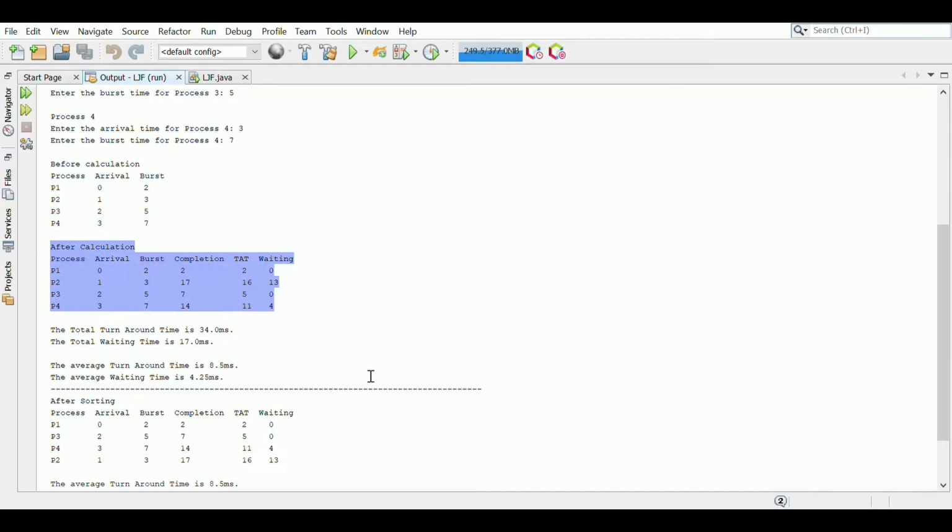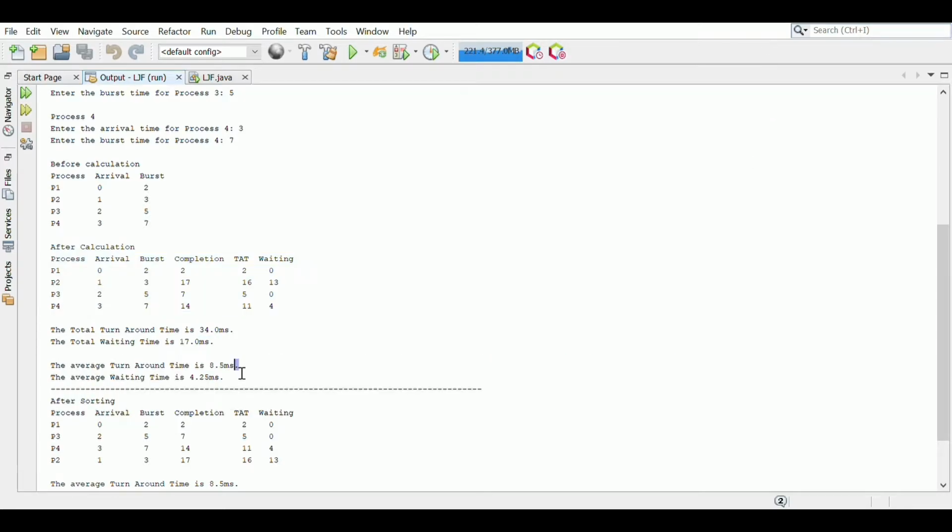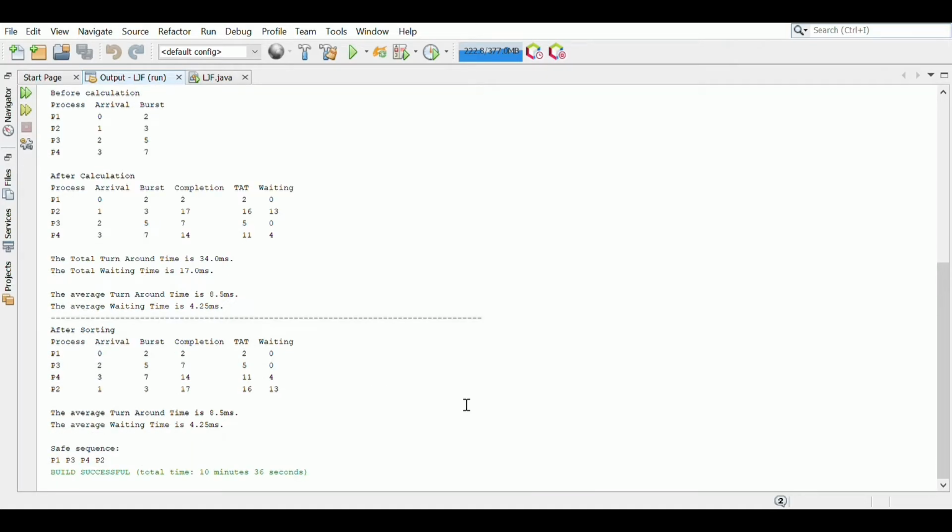And here the table shows the turnaround time and waiting time after calculation using the formula. The average turnaround time is 8.5 and the average waiting time is 4.25. The last table shows the result after sorting the processes using the longest job first scheduling algorithm. And lastly, the safe sequence of this algorithm is P1, P3, P4, and P2.